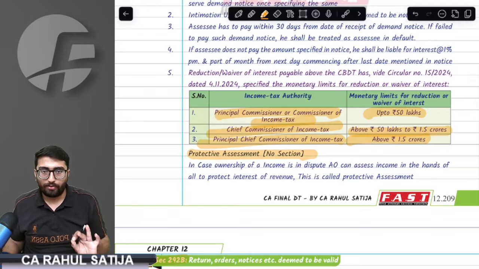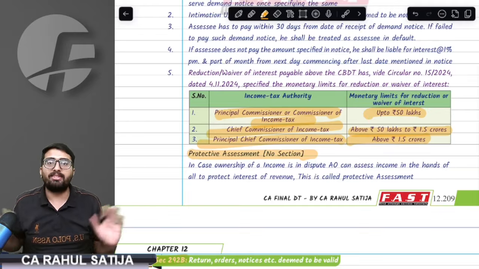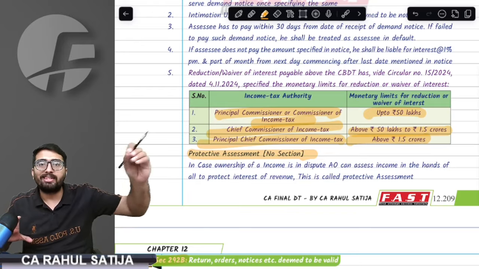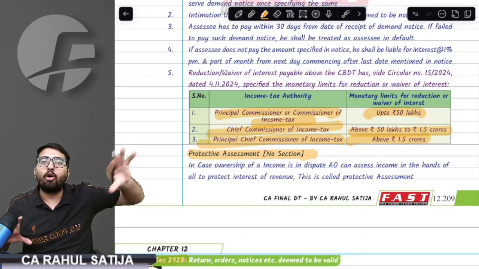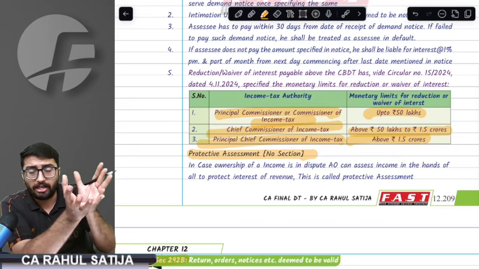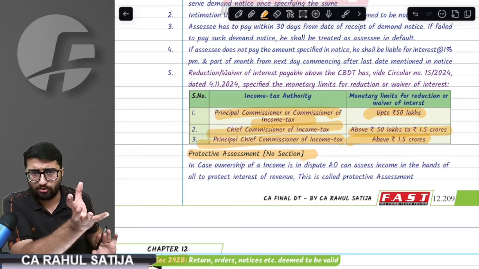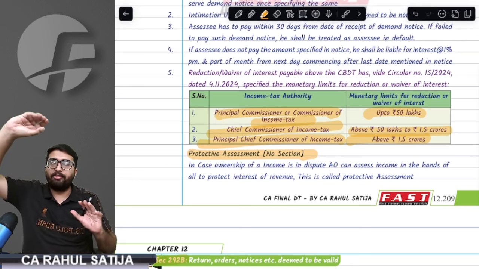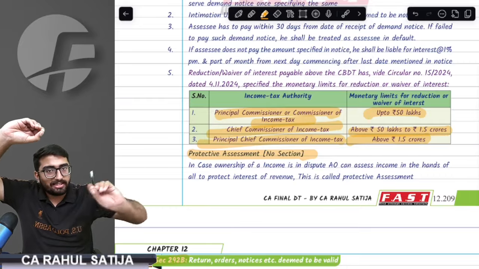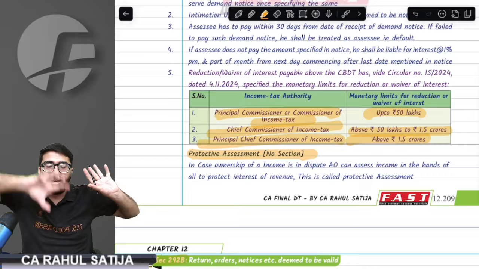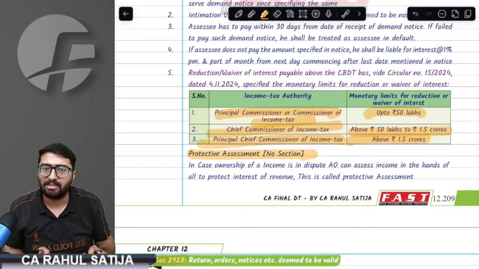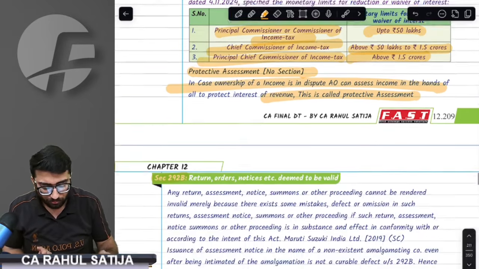If there is any income on which ownership is disputed, you are not aware who is the actual owner of this income, in that case, whatever the probable owners are, you will assess income in all of the assessees' hands, and later on, if somebody is identified against whom income should be assessed, for others rectification would be done. For example, if there is a mother and 4 daughters, and rental money is received, the assessing officer will assess income in all the 4 hands. And later on, if one is found to be the owner, for others, rectification would be done by the assessing officer. This is called protective assessment.